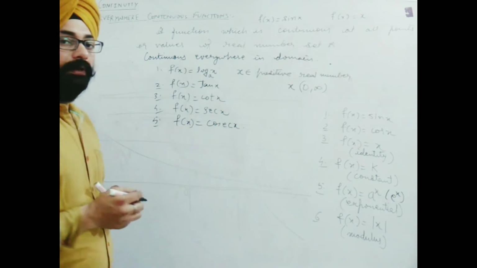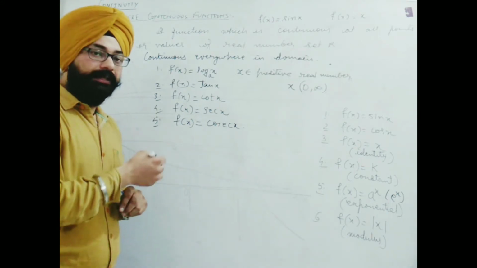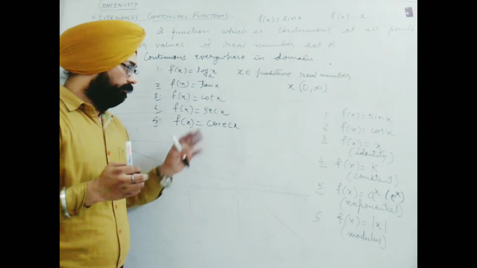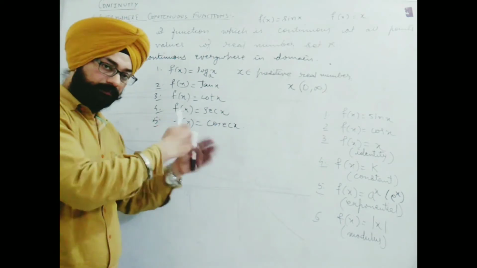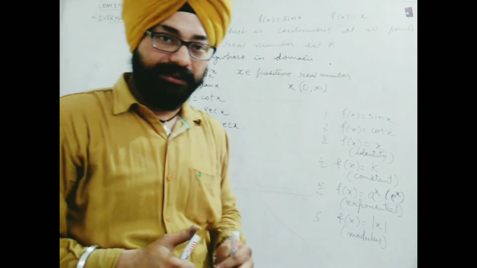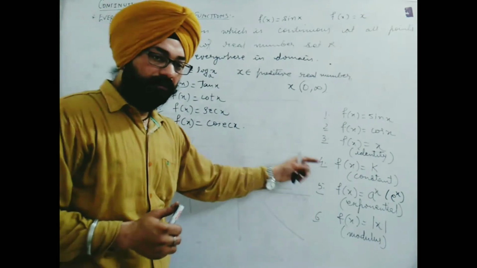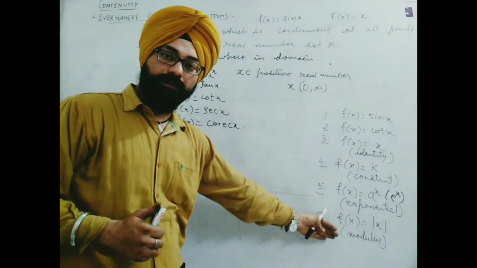These all are, we say, continuous in their domains. If any confusion, now this way to see the graph will help you out to understand whether they are continuous, everywhere continuous, or in their domain. This list actually you should keep in mind.